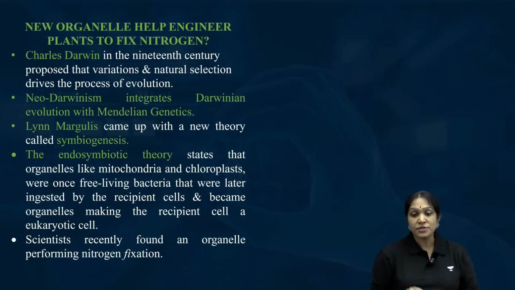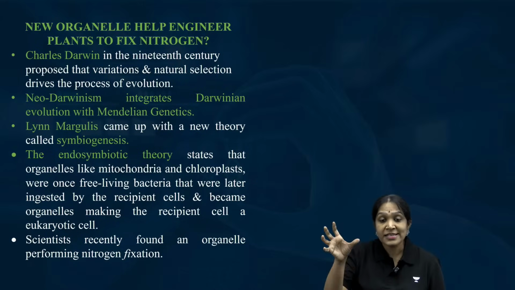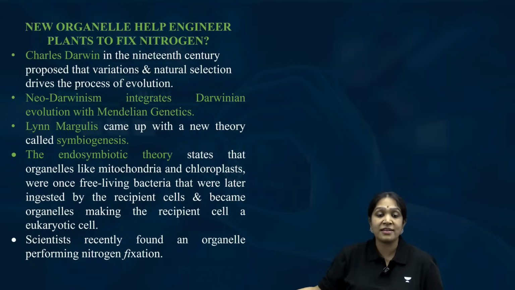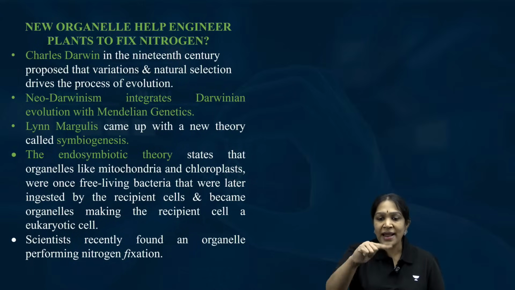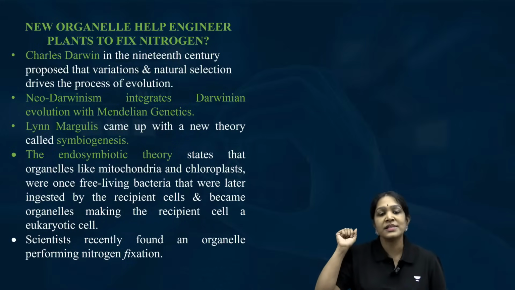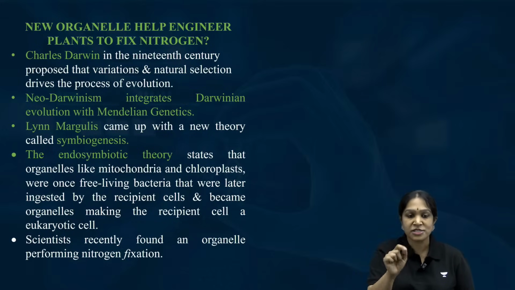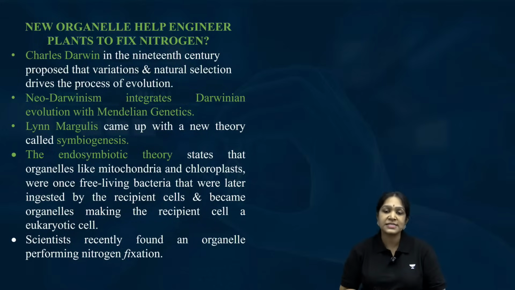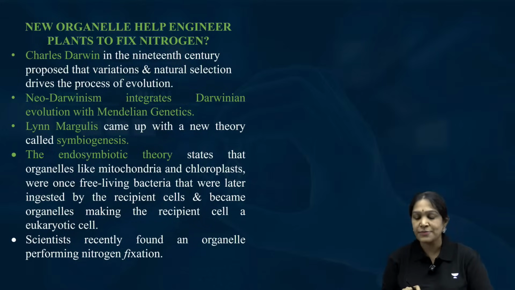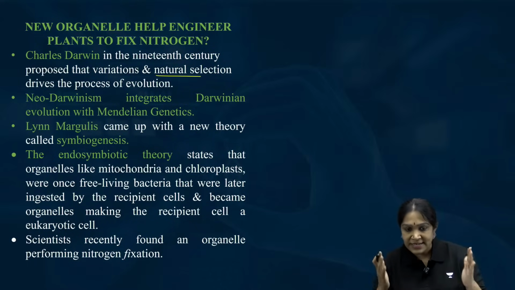Okay, so that is not the strongest. A strong tree can collapse when the rain comes. A small plant which is very flexible and can easily adjust will survive. It is not the strongest, but it is the fittest that will survive. Now coming back to this, natural selection: nature will select the fittest one.